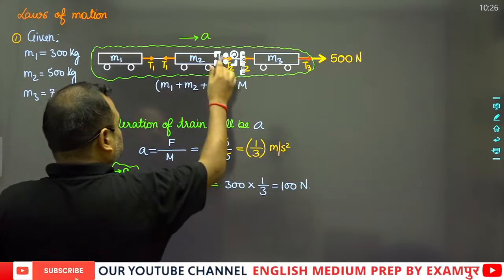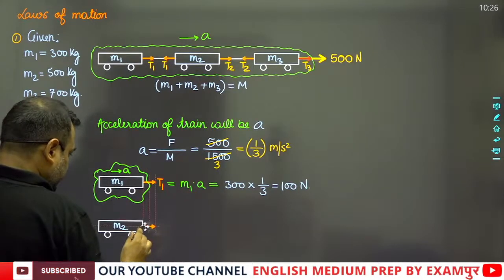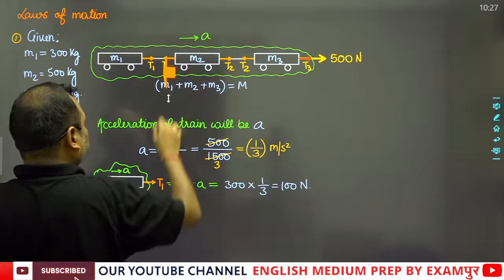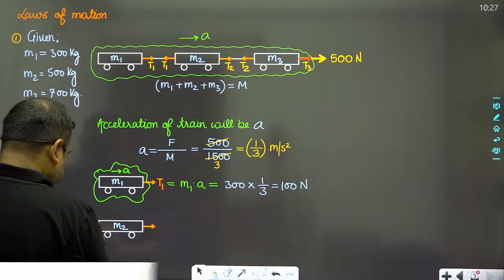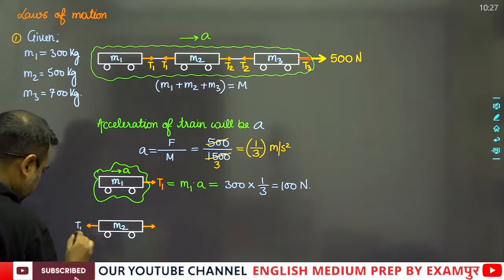So this array is like this. This will be equal to T1, and this will also be equal to T1. This is T1 and this is T2.